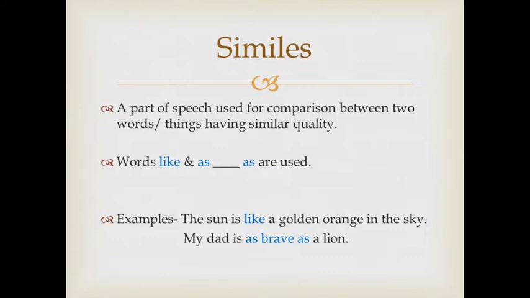Words like and as are used in similes. Example: the sun is like a golden orange in the sky. So here the sun is compared with a golden orange in the sky. So the word like is used as a simile in this sentence.